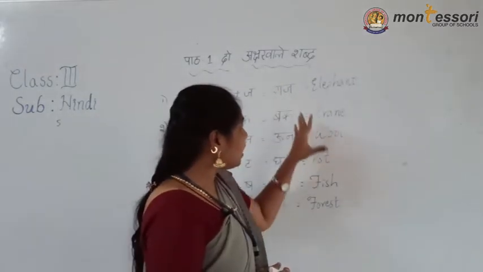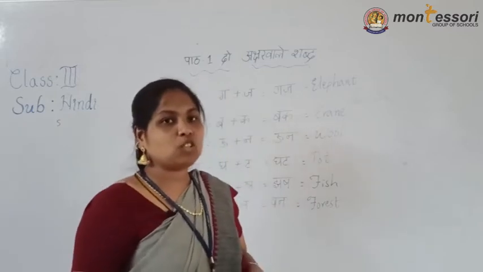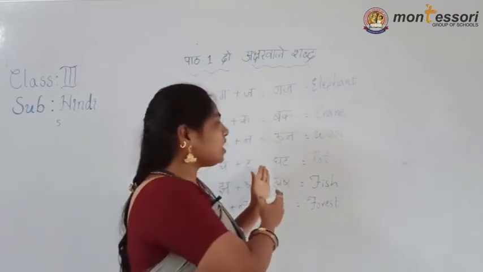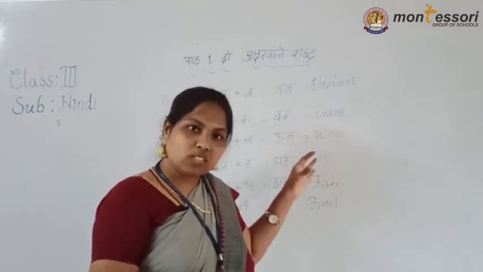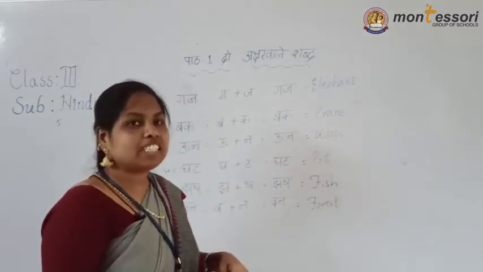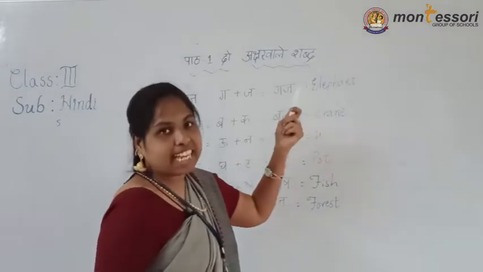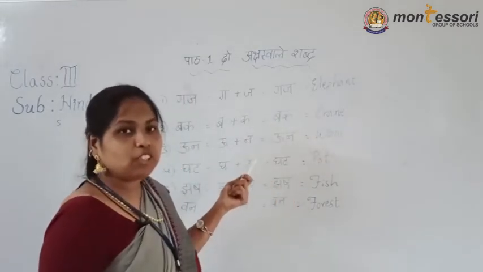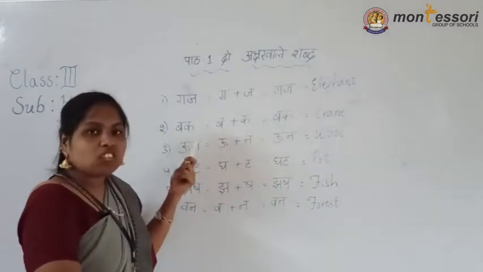Why am I saying this particularly? See this one in English also. If I give the work, you must identify what it is in Hindi, what is the meaning of that particular word. You must know. That's why I am giving that in English also. I am explaining in English also. Okay, children. What is the first word? Gaj. Gaj means elephant. It is a wild animal. I told you, no, it is a wild animal. Here it lives in a forest.